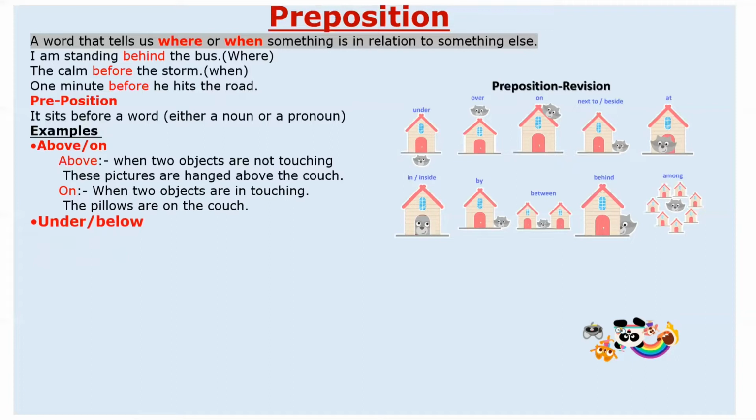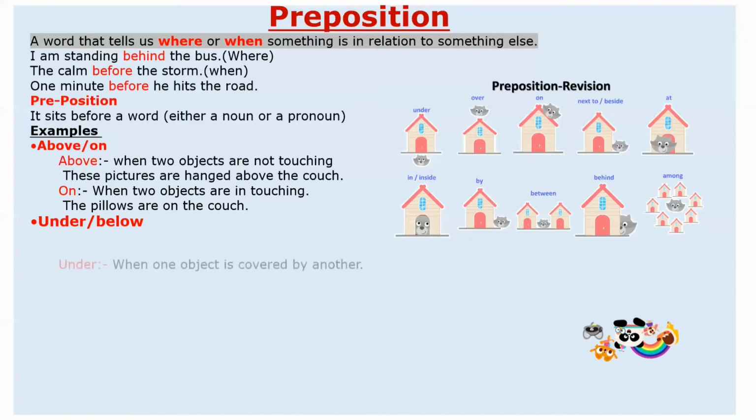Let's take an example of under and below. I won't say that these two are very different from each other. But under we use in the context when something has covered the other surface.